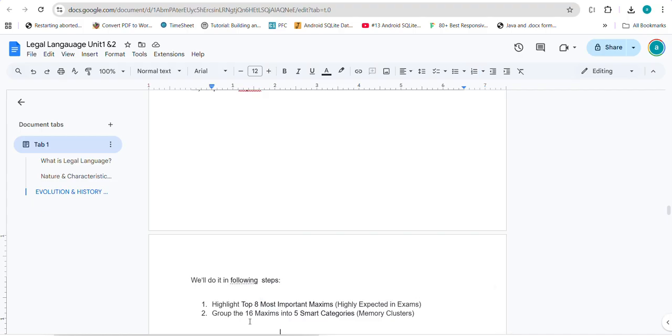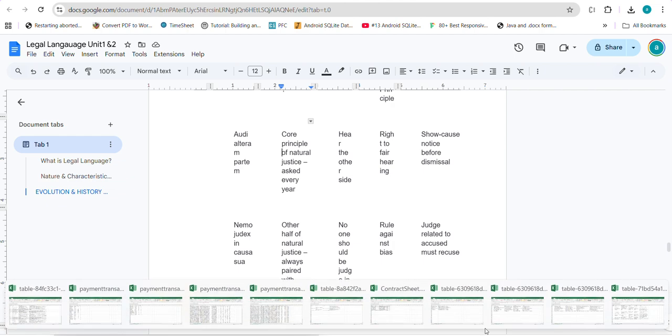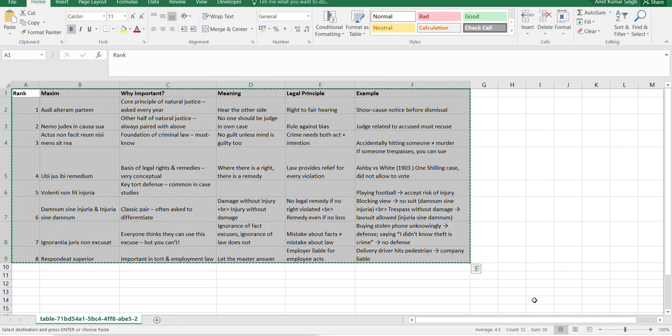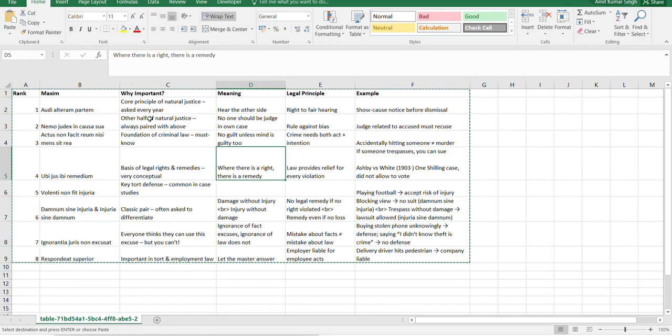Let's see. So yeah, this I mentioned over here. Let me just go over here and see it. So the first maxim is Audi alteram partem. I'm just praying that the question should be like what is the meaning of this maxim and the example of it. It should not be like which maxim applies in this case, because then we can't remember all these Latin words. Okay, so fine, let's start with Audi alteram partem.